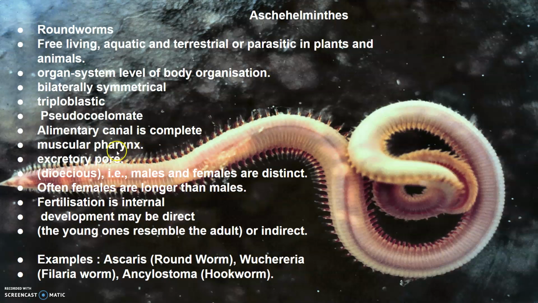A well-developed muscular pharynx is present for the swallowing of food, and an excretory tube removes body waste from the body through the excretory pore also. So they are dioecious, that is, male and females are distinct, and often females are longer than the males. Fertilization is internal and development may be direct, where the young ones resemble the adult, or the development can be indirect also in some species. Examples are Ascaris, that is roundworm, Wuchereria, which is a filarial worm, and Ancylostoma, that is a hookworm.